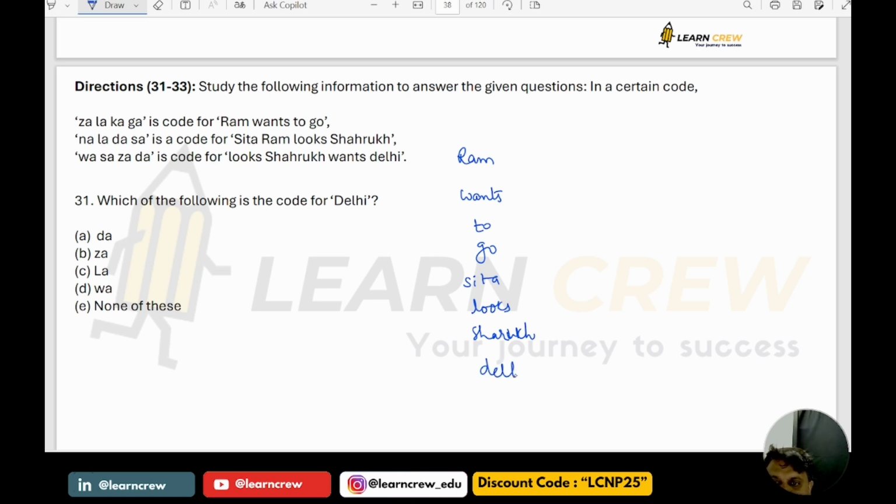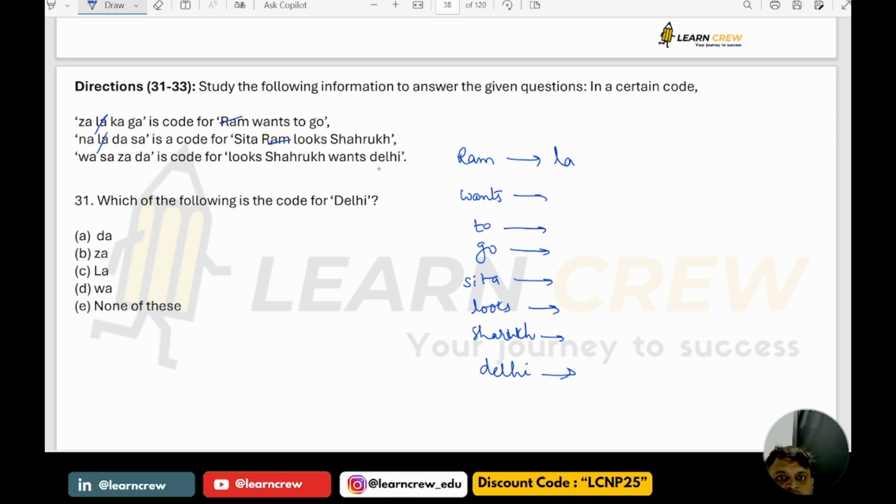So how are these words coded? If you see, Ram is there in the first two. What is common in the first two? Ram is common in these two. So LA is Ram.